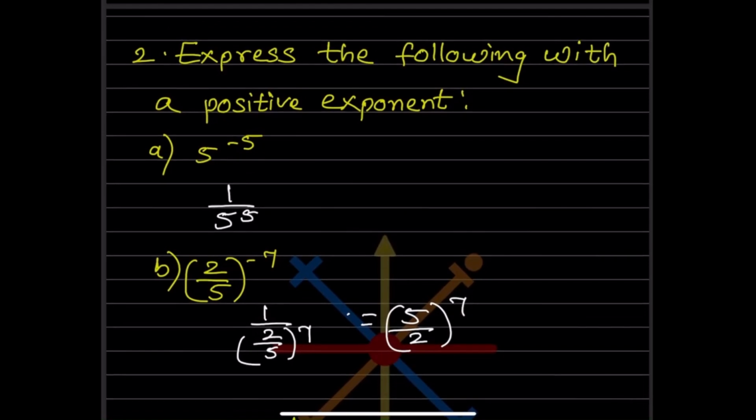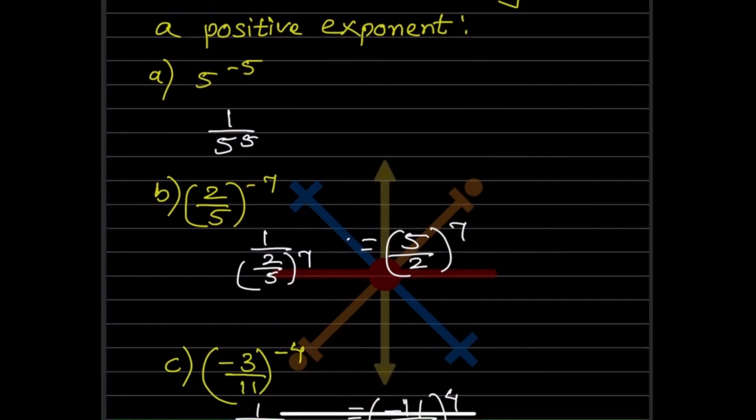Now here, express the following with a positive exponent. So same over here, you don't have to write the final answer, you just have to change the negative sign and make it a positive exponent. So this minus 5 means it is going to be 1 by 5 raised to 5. If it was just evaluate or simplify, you would multiply 5 five times. Here they said express, so you just have to write it in exponent form.